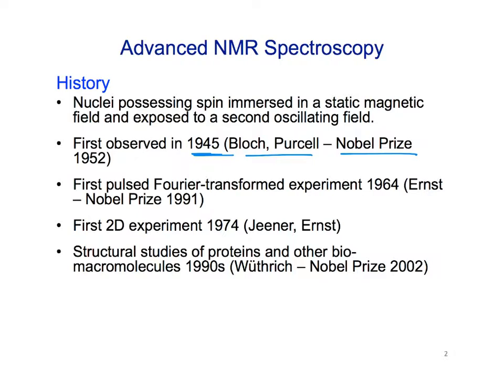So in 1964, still pretty long ago, computers even then got to the point where they could do what's called a Fourier transform.